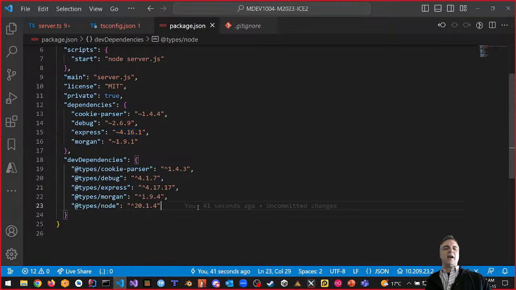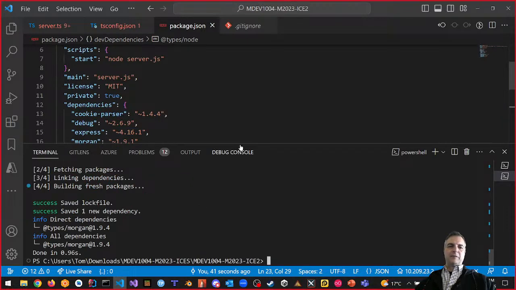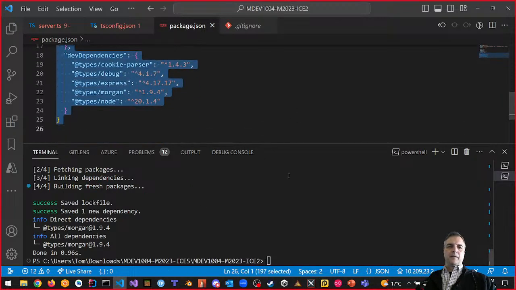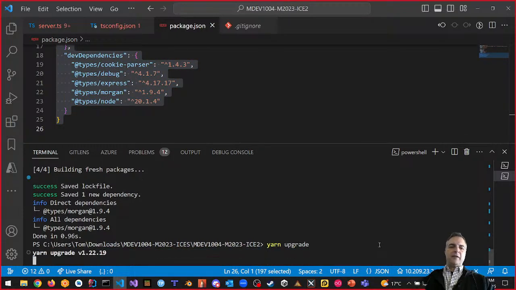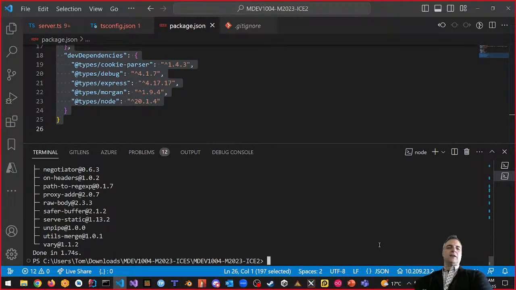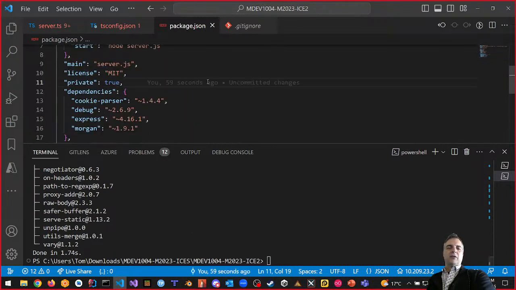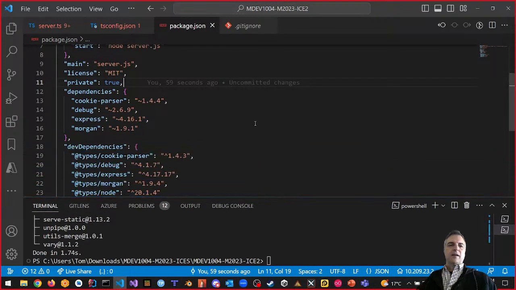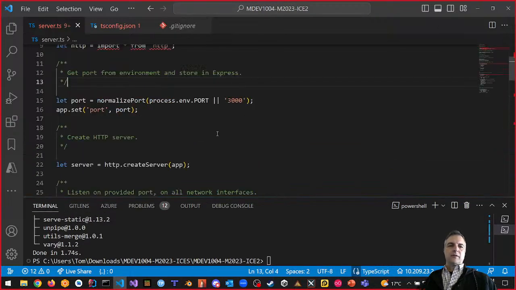And the way to do that is if we type upgrade. Let's see if we can do that. Let's try it out. If I say something like yarn upgrade, right? What does that do? It kind of looks at our packages and sees if there's anything it can update, right? And notice that our modules didn't change.